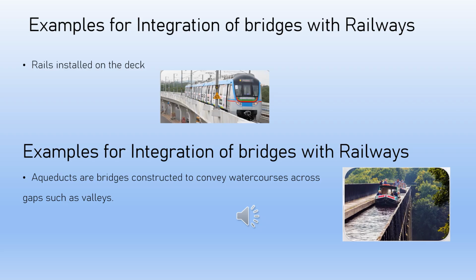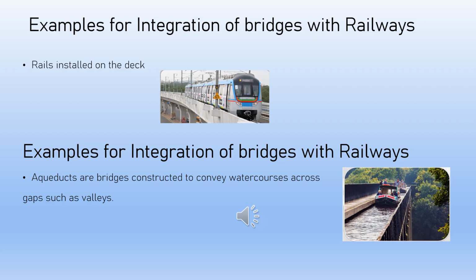The integration of bridges with railways. Bridges are designed to carry the axle loads of the rolling stock, which move along the rails installed on the deck. Locomotives haul bulk and heavy commodities, and large numbers of passengers, over long distances.